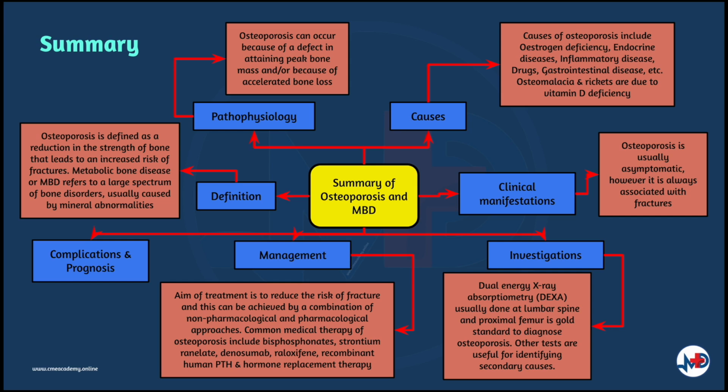Osteoporosis is usually asymptomatic, however, it is always associated with fractures. A dual energy X-ray absorptiometry, or DEXA, usually done at the lumbar spine and proximal femur, is the gold standard to diagnose osteoporosis. Other tests are useful for identifying secondary causes. The aim of treatment is to reduce the risk of fracture, and this can be achieved by a combination of non-pharmacological and pharmacological approaches. Common medical therapy of osteoporosis include bisphosphonate, strontium ranelate, denosumab, raloxifene, recombinant human parathyroid hormone, and hormone replacement therapy.